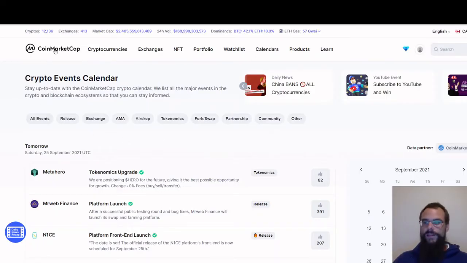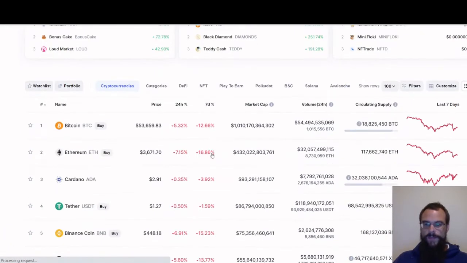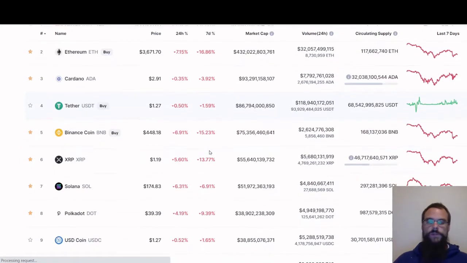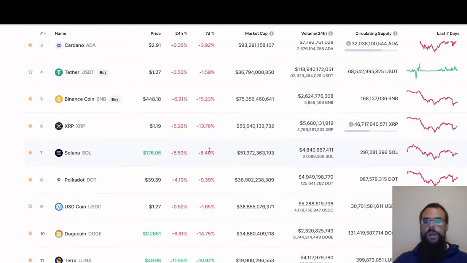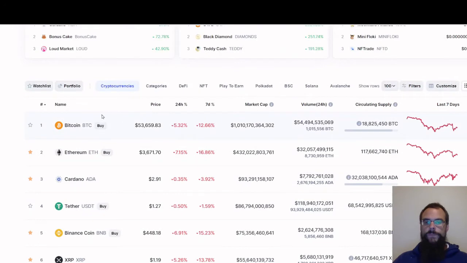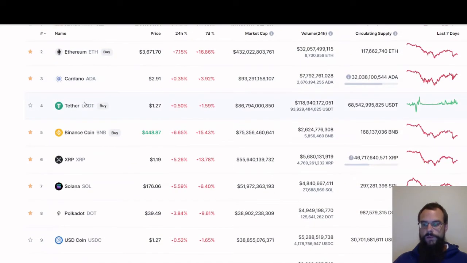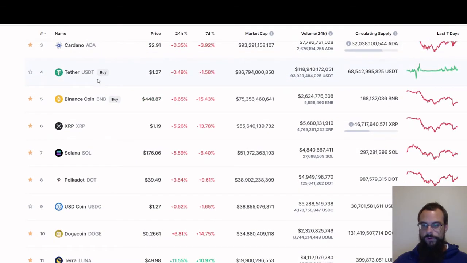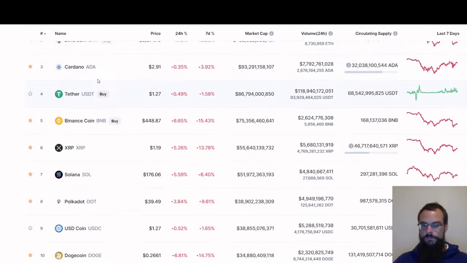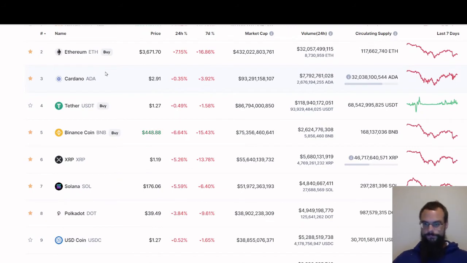Anyways, let's go back over to their main page here. I'm going to show you a little bit of a deeper dive into coin research. I will be doing another video later on about how to do proper research. But right here, if you look at the top 100 coins, even the top 9, that's all I'm going to be able to show you. Actually, 8. Anyways, when you look down the list here, you're going to notice the stars.